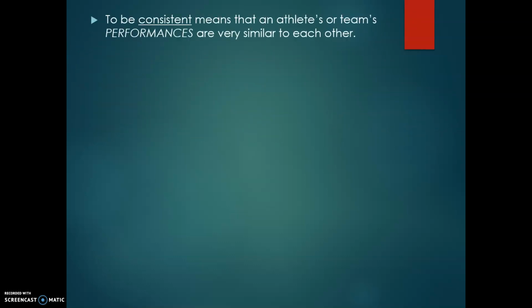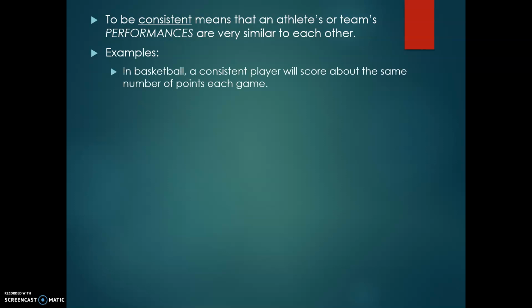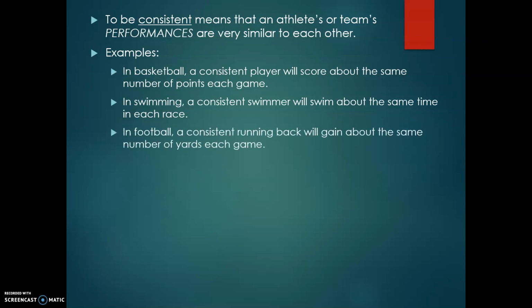To be consistent means that that individual athlete or team is similar to one another. Some examples of this, if you're still struggling to grab hold of this: a consistent player will score about the same number of points in each basketball game. A consistent swimmer will have similar times in each individual event throughout the course of their season. In football, if a running back gains around the same number of yards in each game, that would make them very consistent. If every time this running back gets the ball they rush about 4 yards, you can run them a lot and get a lot of first downs.